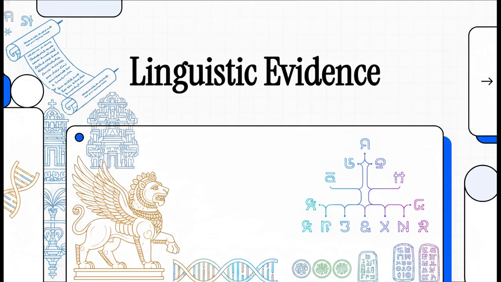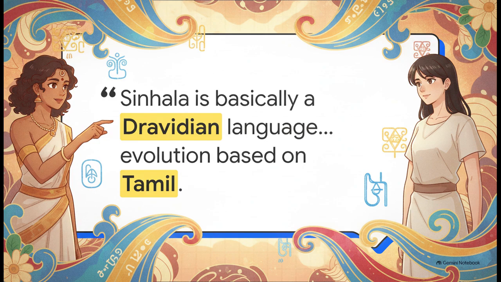Let's get started. We start with a paradigm-shifting statement straight from our scholarly text. It explicitly states, Sinhala is basically a Dravidian language. It is not only this, its evolution also appears to be based on the Tamil language. This assertion absolutely anchors our investigation today. We are looking past traditional narratives to see exactly how researchers analyze the foundational matrix of the language itself.